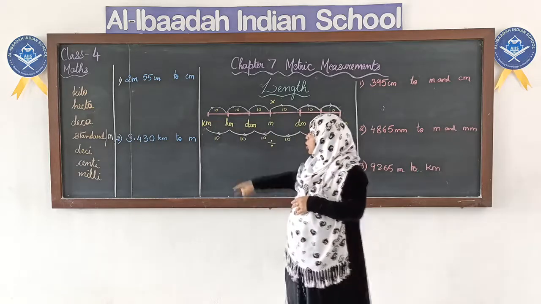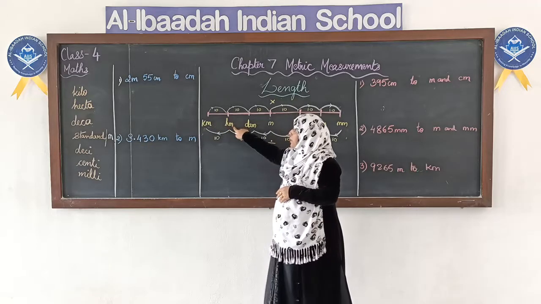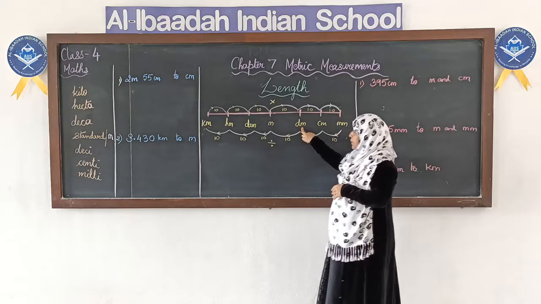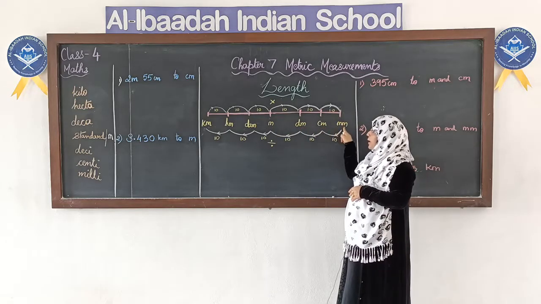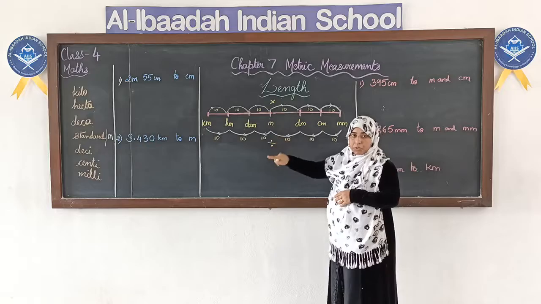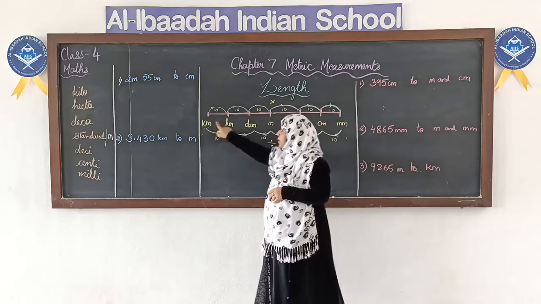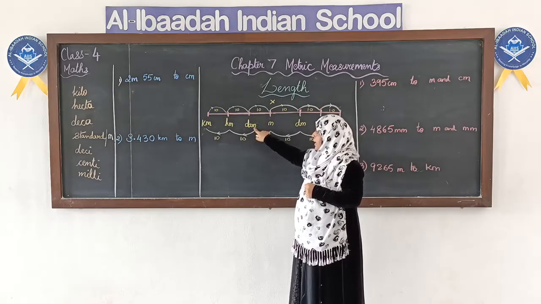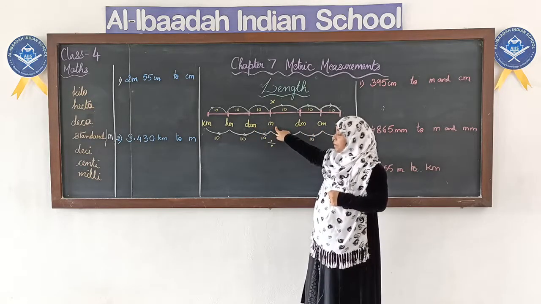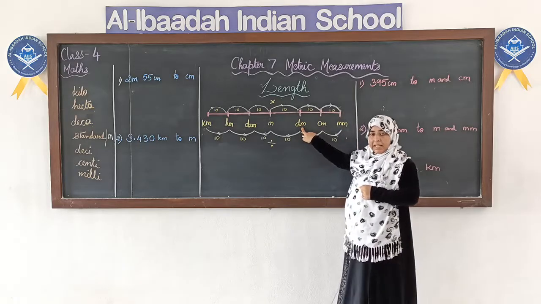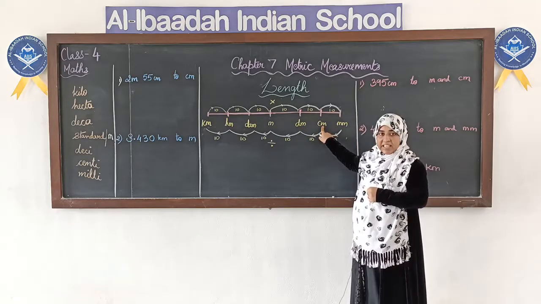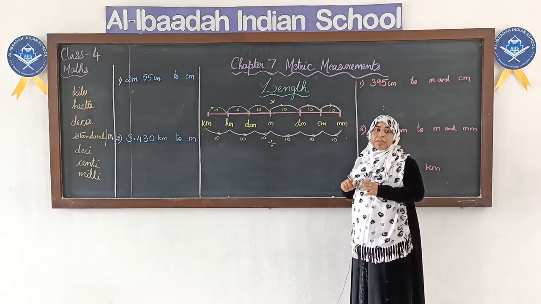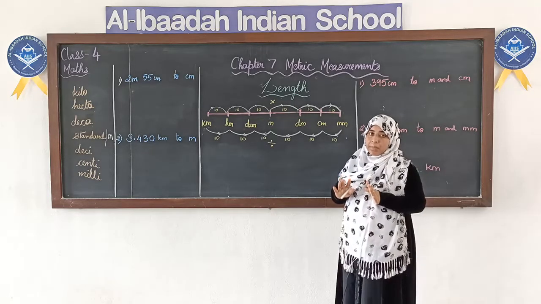Which are they? Kilometer, hectometer, decameter, meter, decimeter, centimeter and millimeter. These are the short forms that we use. Okay, kilometer, km, hectometer, hm, decameter, dam, meter we use m, decimeter, dm, centimeter, cm and millimeter, mm. Okay, so these are the 7 units of metric measurements.